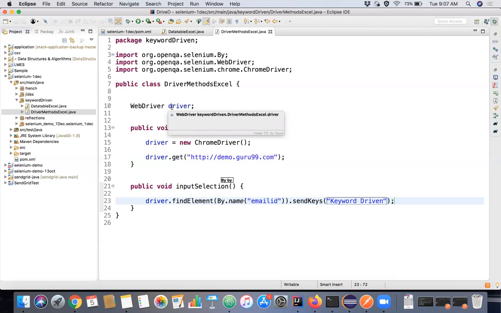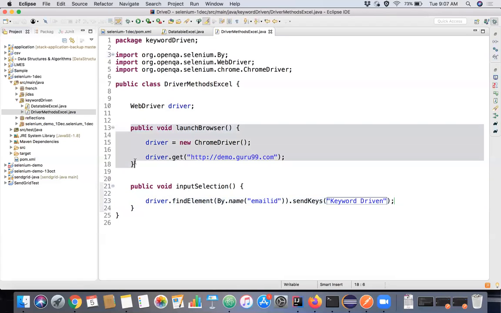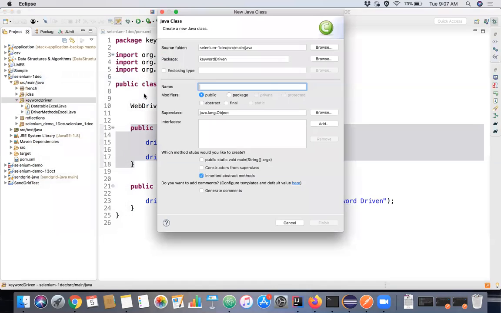So we have this launch browser method and this input selection method. We have done our basic work for these driver methods, and we need an actual driver itself, right? What I mean by driver is the actual thing which is going to invoke all these logics that we have done until now. To execute all these things, we need something, right? We'll create the actual driver class itself. So we'll have this main method here to run this.